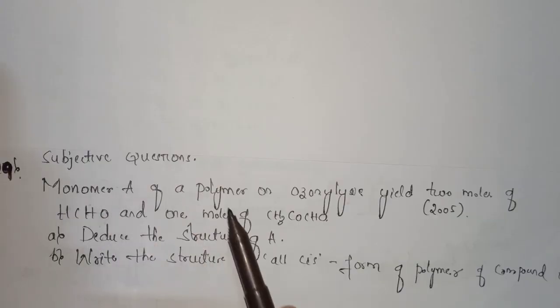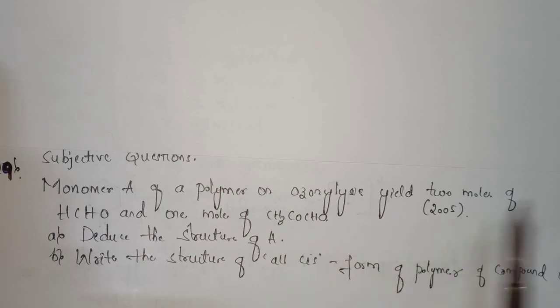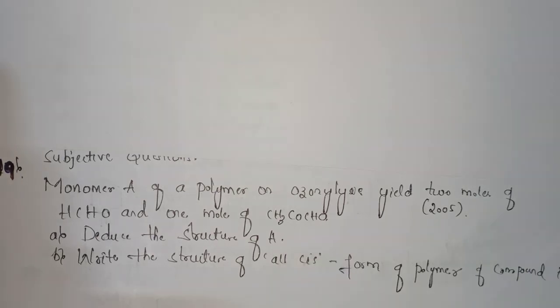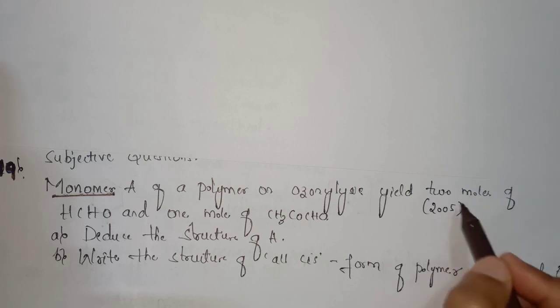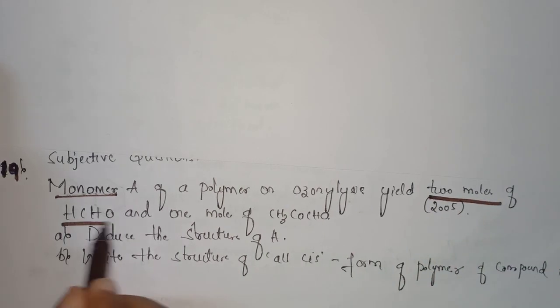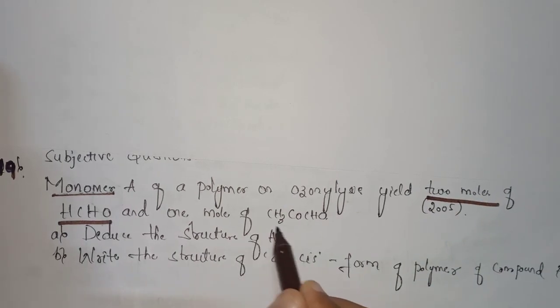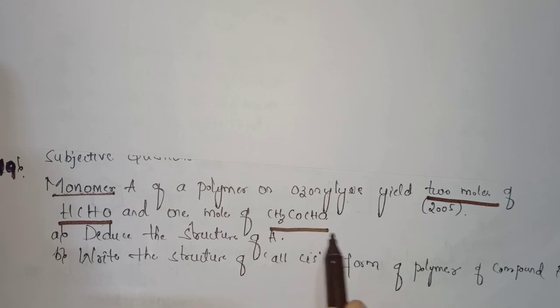Monomer A of a polymer on ozonolysis yields 2 moles of HCHO and 1 mole of CH3COCHO. So they have given a hint that monomer A will give 2 moles of HCHO and 1 mole of CH3COCHO.